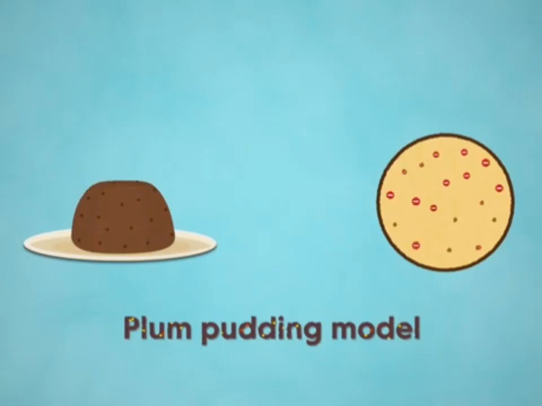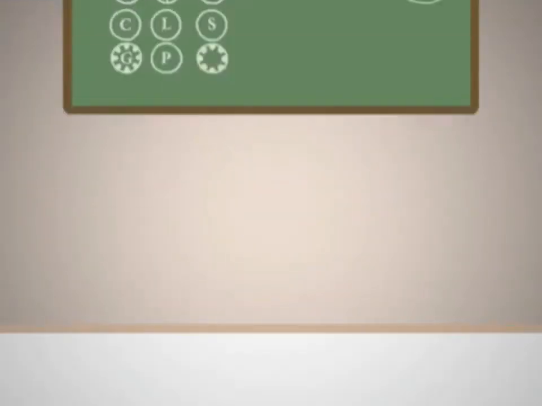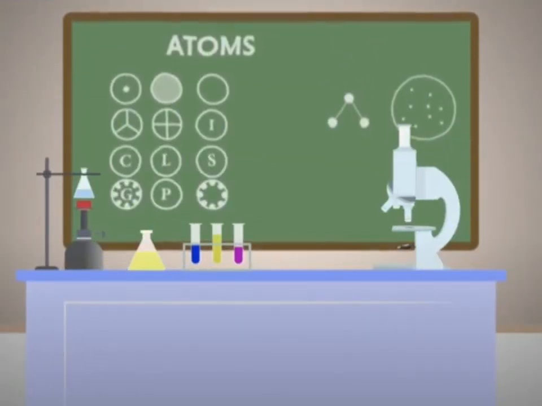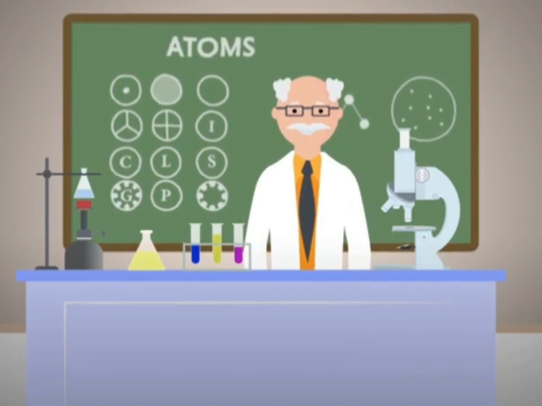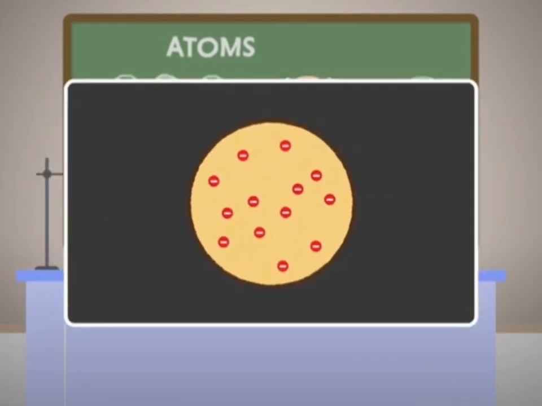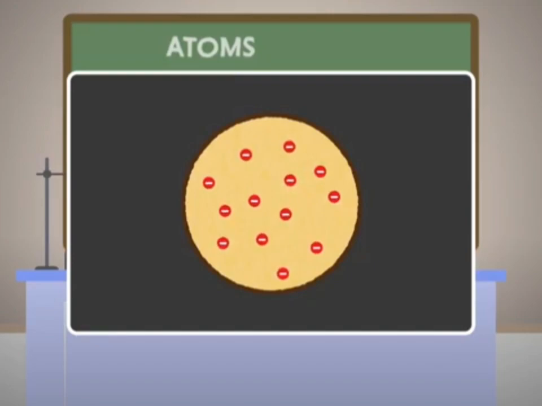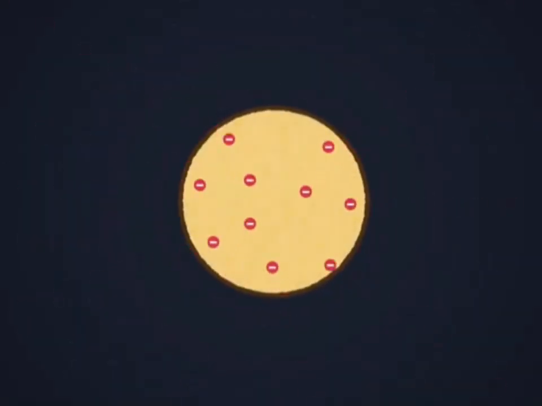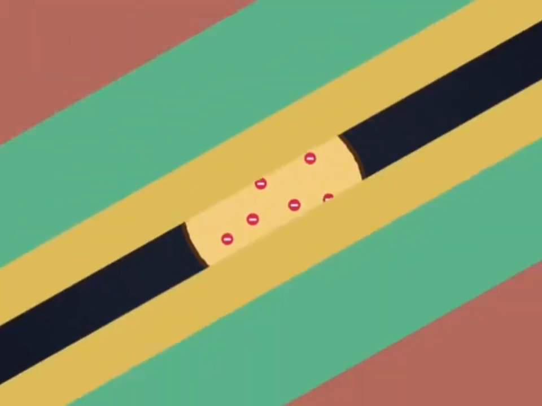The plum pudding model of an atom was one of the most widely accepted models all over the world. However, several experiments performed by scientists to study the atomic structure showed astonishingly different results. They were contradicting the plum pudding model. This led many scientists all over the globe to reconsider the structure of an atom and study it again.